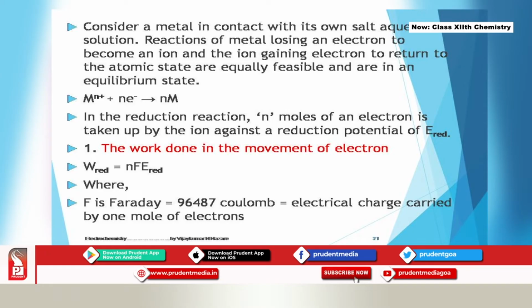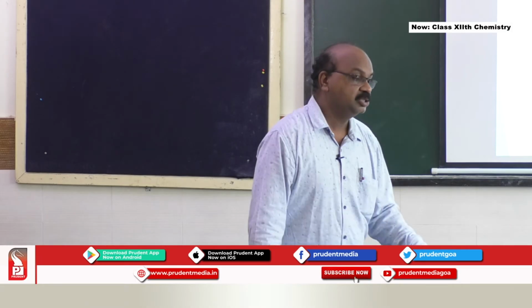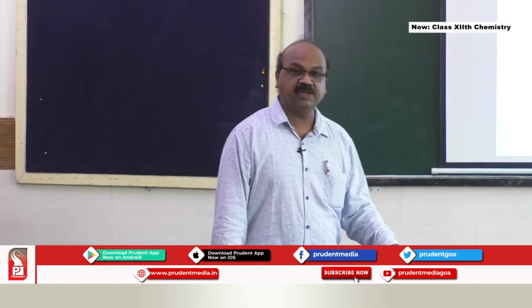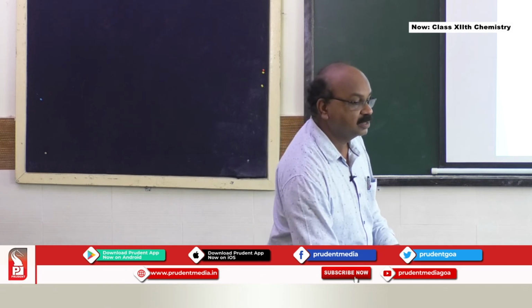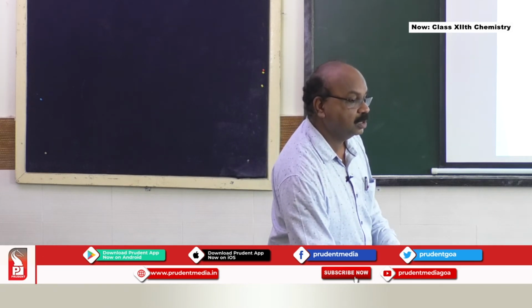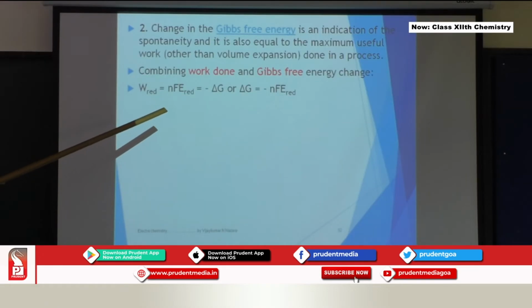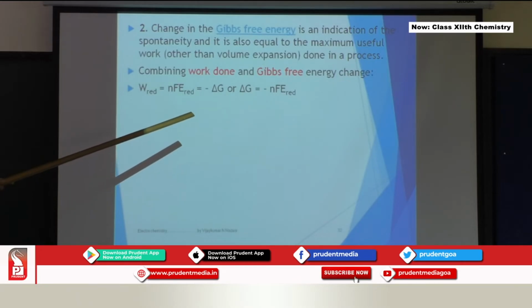So the first concept is the work done in the movement of electrons. The work done for reduction is equal to nF E reduction, where F is Faraday's constant, that is 96,487 coulomb, which is equal to the electrical charge carried by 1 mole of electrons. Then the change in Gibbs free energy. When a spontaneous reaction takes place, there is a relation with the Gibbs free energy. Combining work done and Gibbs free energy, work done is equal to nF E reduction, which is also equal to minus delta G, or delta G equal to minus nF E reduction.